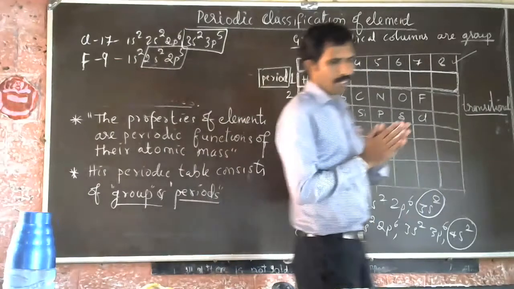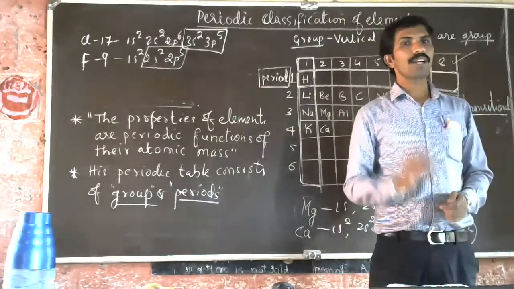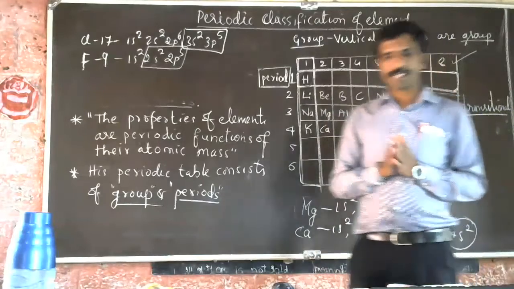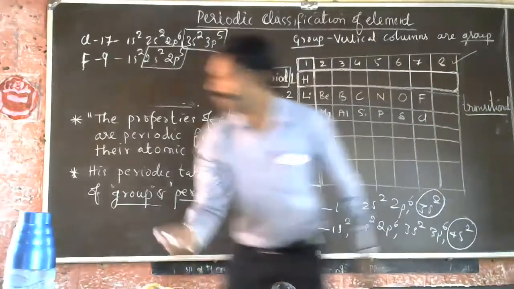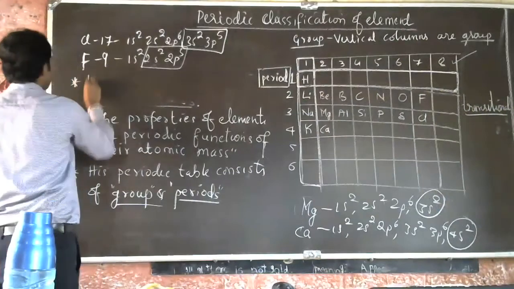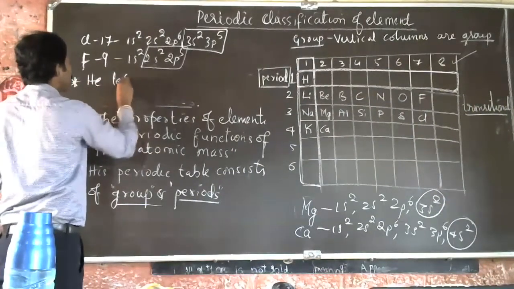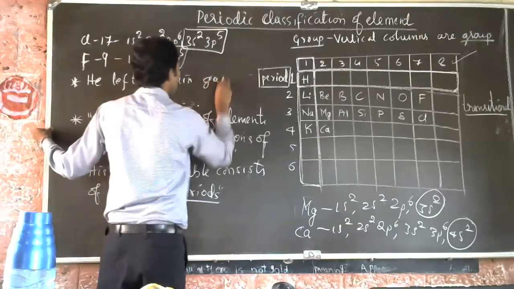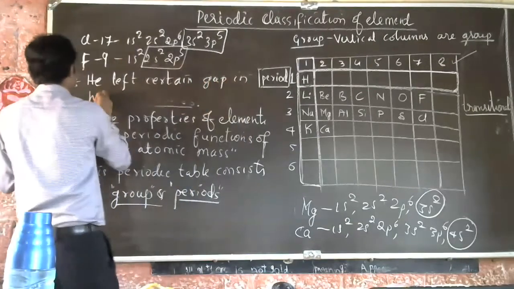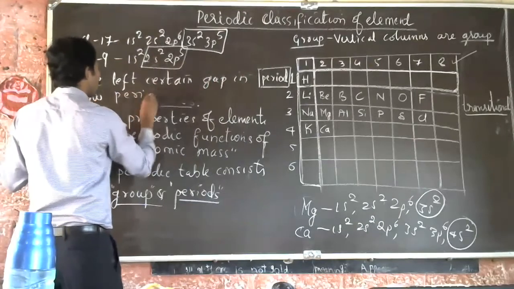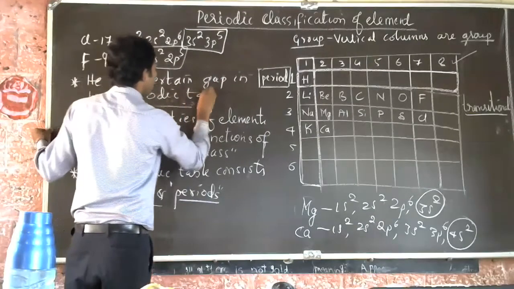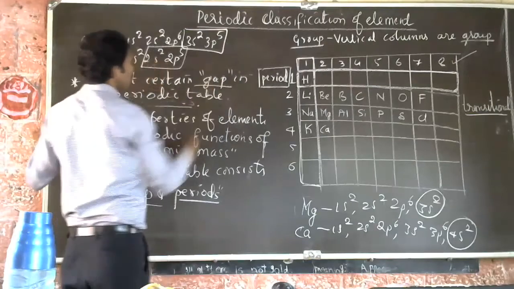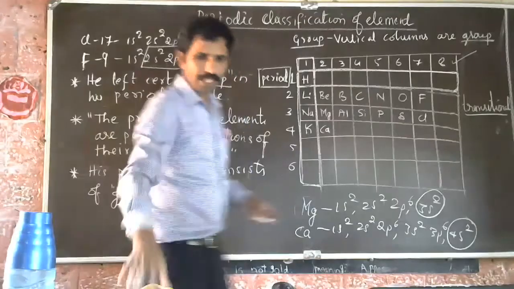So, what was the advantage of this Mendeleev's periodic table? He left certain gaps in the periodic table. He left certain gaps in his periodic table, predicting the elements.